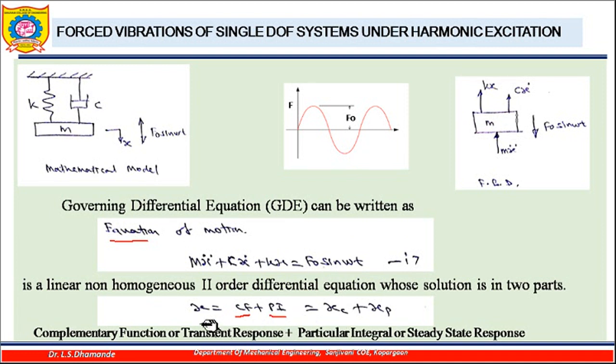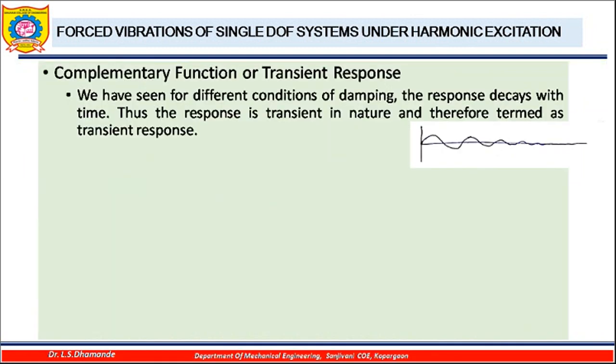So this displacement x we are going to represent as the two terms xc and xp. So this is the complementary displacement and this is the particular integral of that. Xc is called the transient response and xp is called the steady state response. So let us now discuss in detail what exactly this complementary function or transient response is.